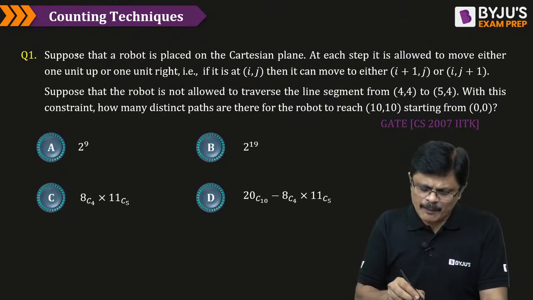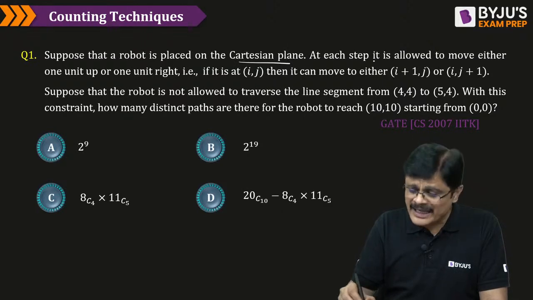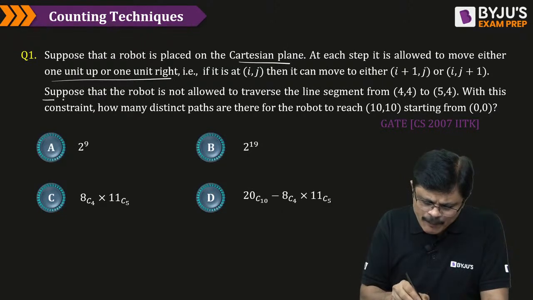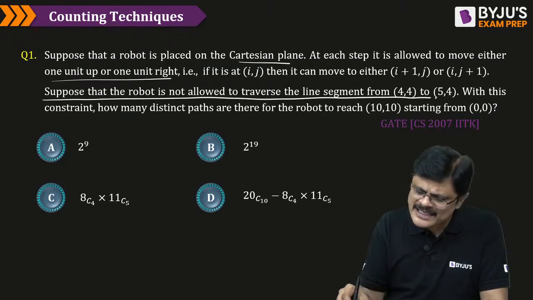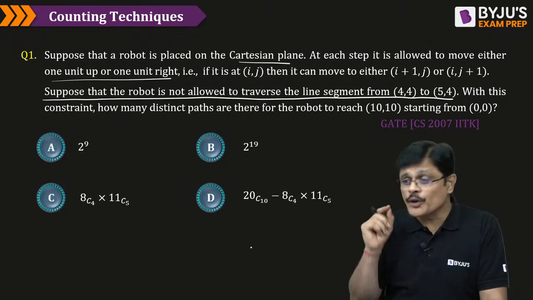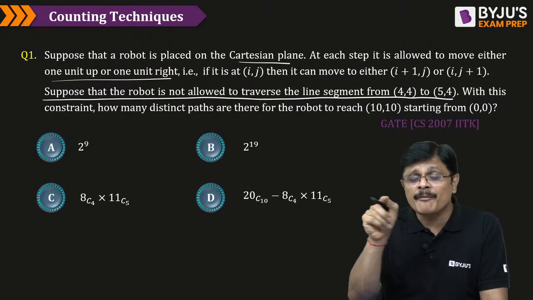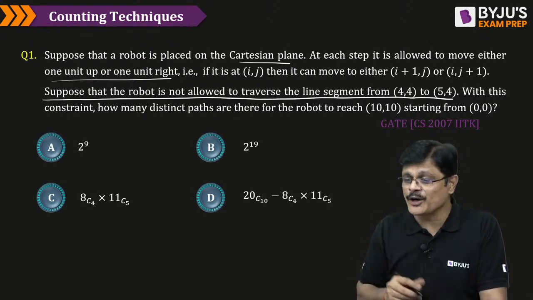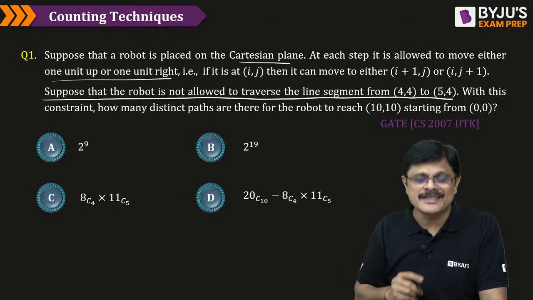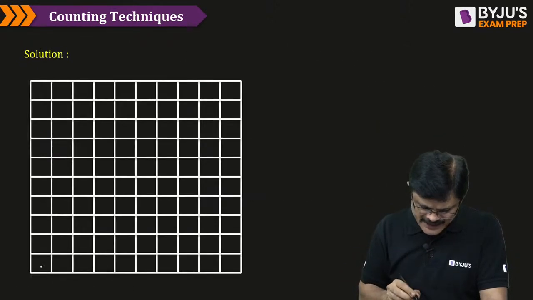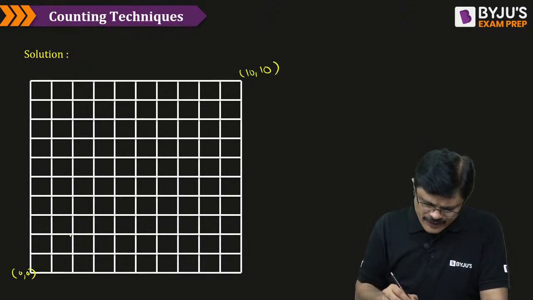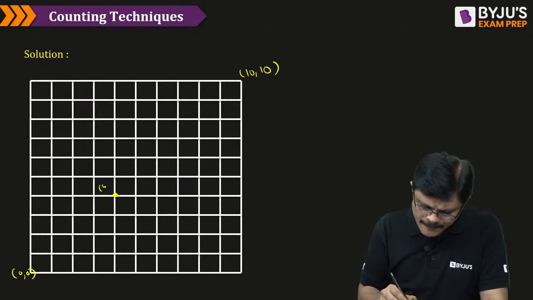Now look here. Suppose that a robot is placed on the Cartesian plane. At each step it is allowed to move 1 unit up or 1 unit right. Same question, but here suppose that the robot is not allowed to traverse the line segment 4,4 to 5,4. You are not allowing that particular robot to travel from 4,4 to 5,4. We need to calculate the number of distinct paths with this constraint. This is 0,0, this is 10,10, this is 4,4, and this is 5,4, my dear friends.